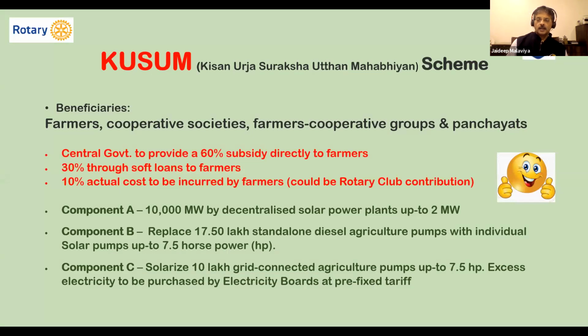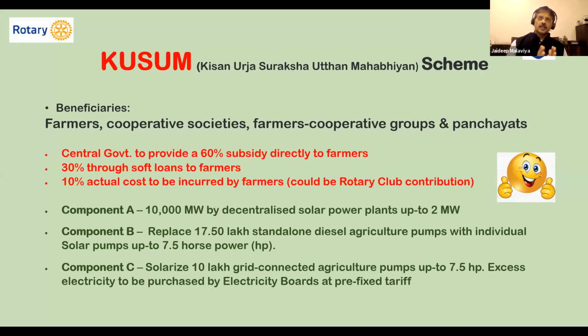Now, one activity which can change the environment focus area, or where a Rotary can make a change, is to just focus on the agriculture pumping of farmers. The government has come out with a fantastic scheme called Kusum. I won't read the full name, just Kusum is fine. The beneficiaries are farmers, cooperative societies, and farmer cooperative groups. Here the central government is extending a 60% subsidy.